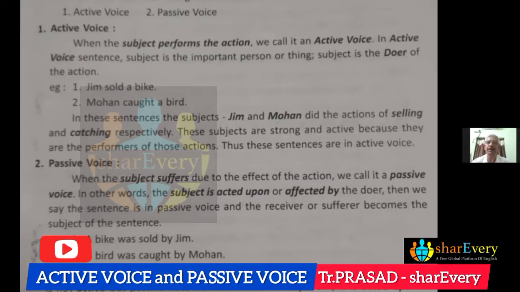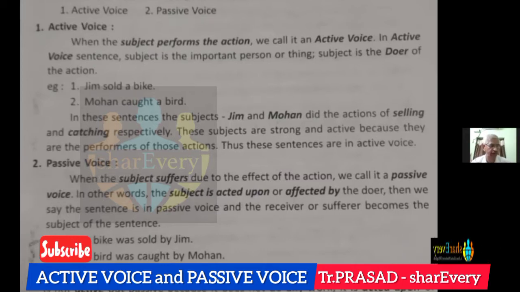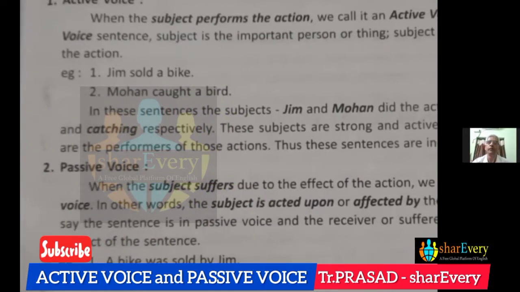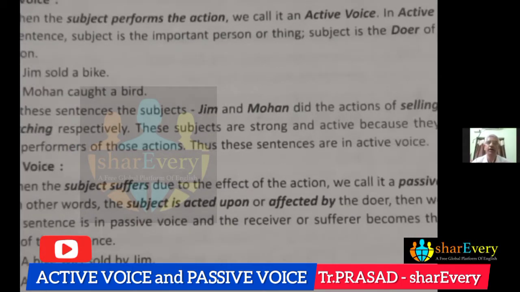Okay, in the first sentence, Jim sold a bike. Second sentence, Mohan caught a bird. In both the sentences, subjects are active. That means subjects are the doers of the action. So that is called active voice sentences. If we see them in passive voice, a bike was sold by Jim. And respectively, a bird was caught by Mohan.